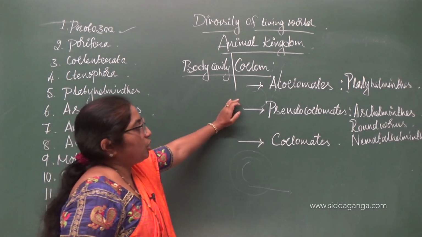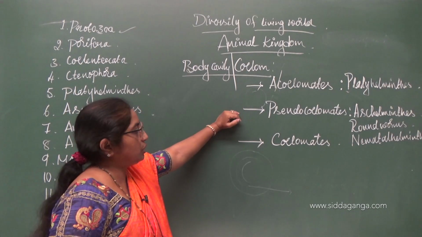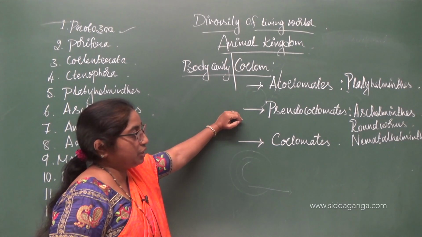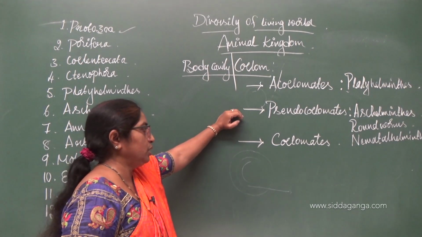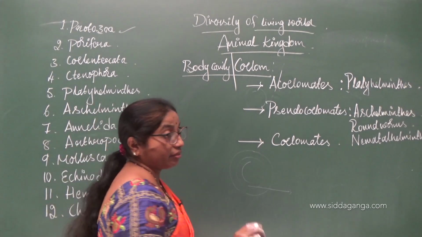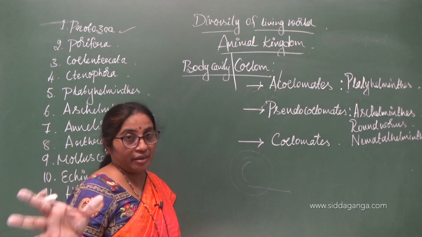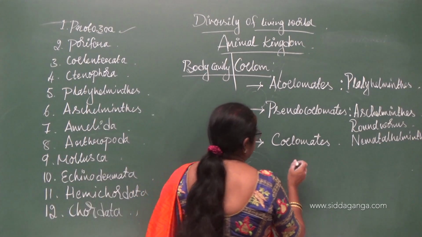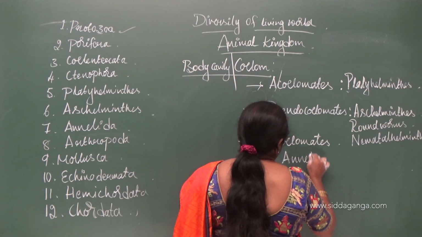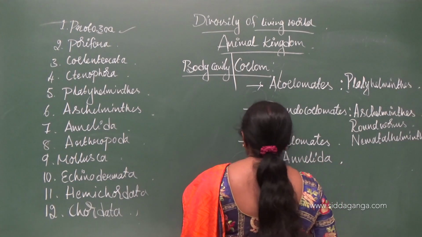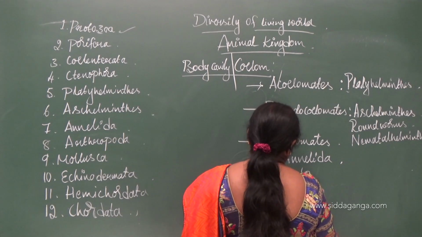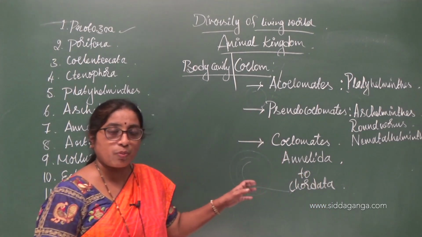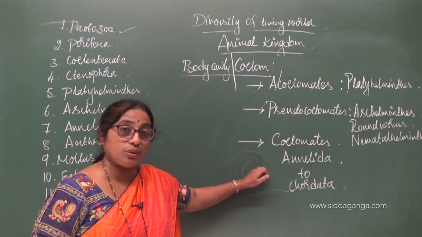So, Acoelomates examples are Platyhelminthes. Pseudocoelomates examples belong to the phylum Aschelminthes, roundworms or Nemathelminthes. And coelomates have a clear bifurcated body cavity between the body wall and the alimentary canal, and the examples come under the phyla from Annelida to Chordata. If I write like this, it includes Arthropoda, Mollusca, Echinodermata and Hemichordata also.